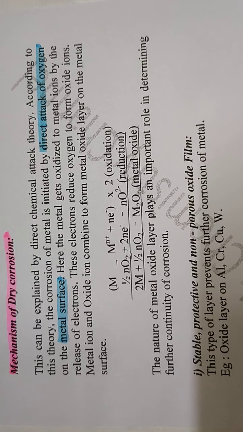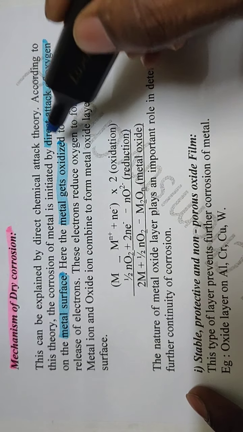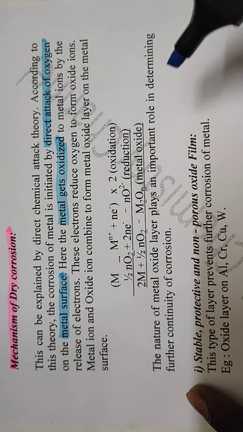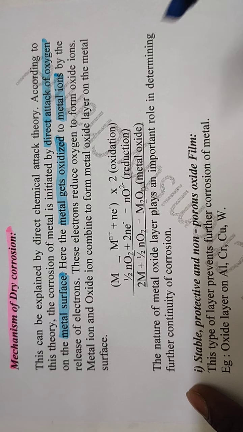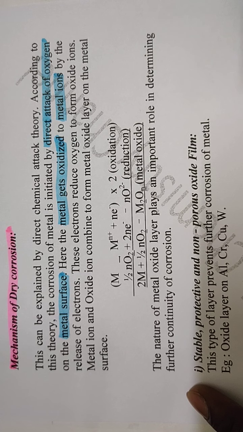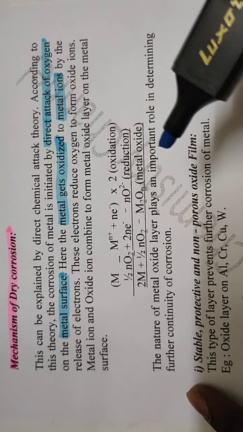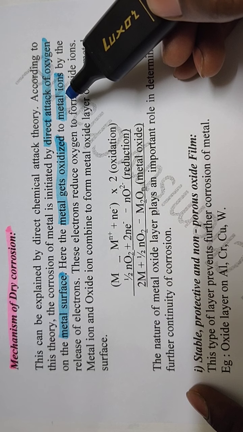Here when oxygen attacks the metal surface, first the metal gets oxidized into metal ions. For example, Fe is oxidized into Fe2+ ions, Li+ ions, K+, lead Pb2+. So the metal gets oxidized to metal ions.